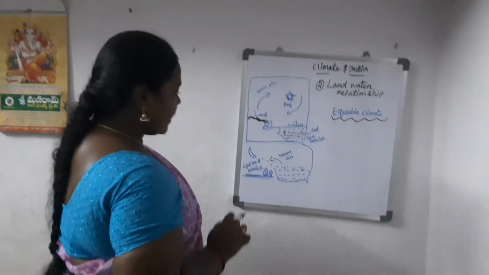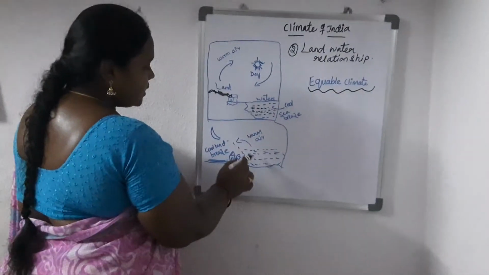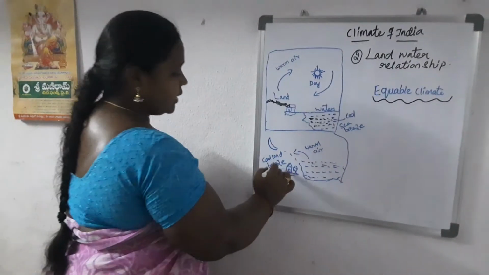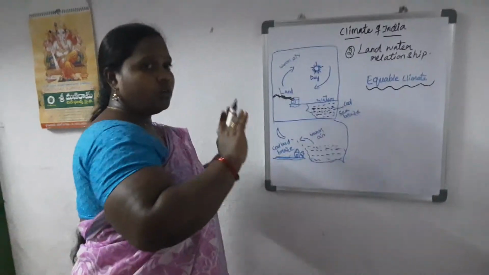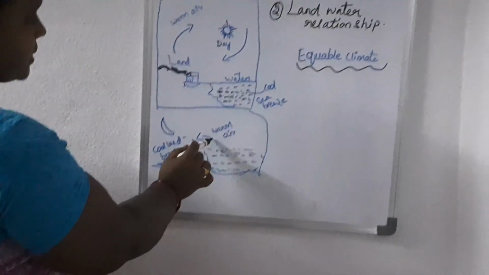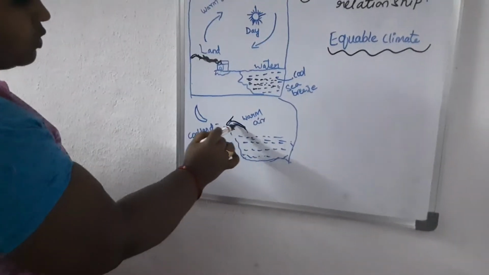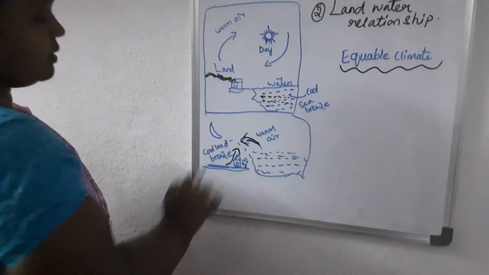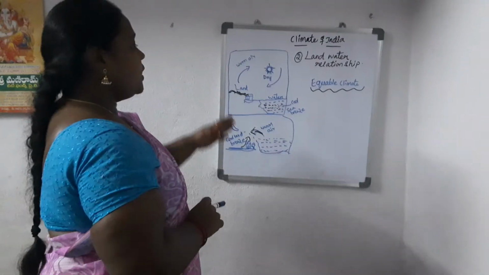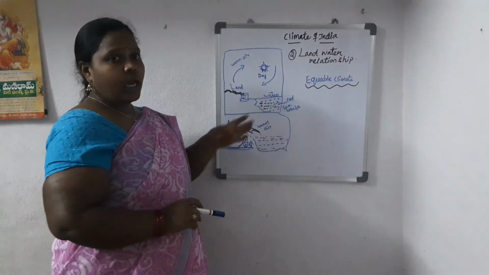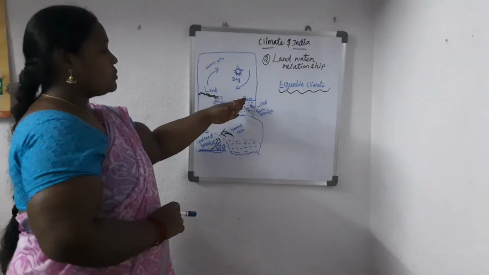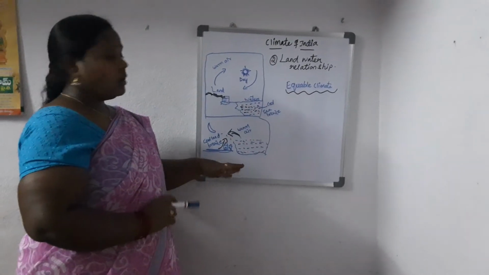Then what happens during the night time? During the night time, the cool breeze from land flows towards the water, and from the water you have warm air. They are circulated like this: warm air from water, cool breezes from land. So from land you will have cool land breezes. During daytime you get the cool sea breeze, and during night time you get the cool land breeze. This is the difference between cool sea breeze and cool land breeze.